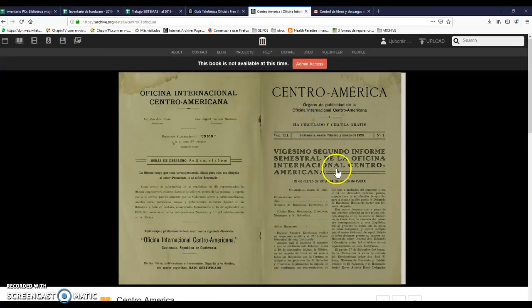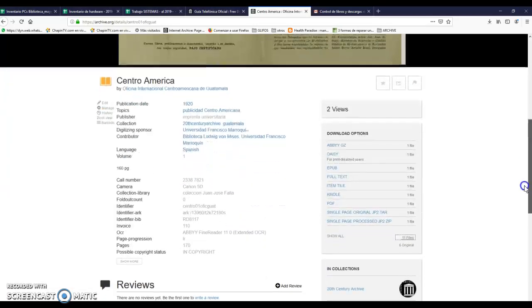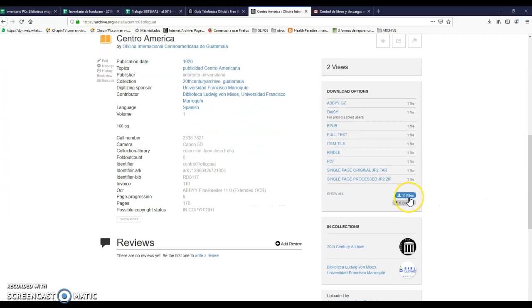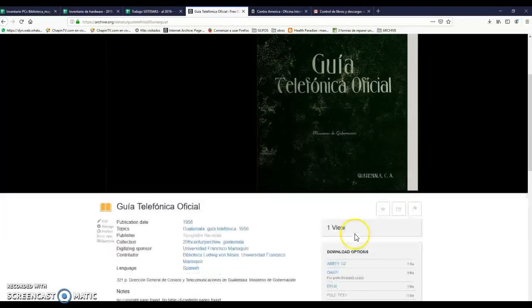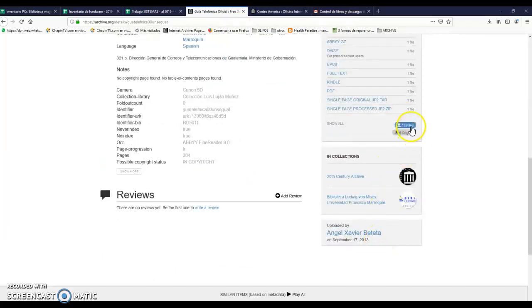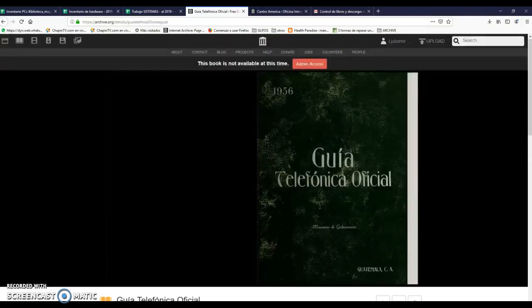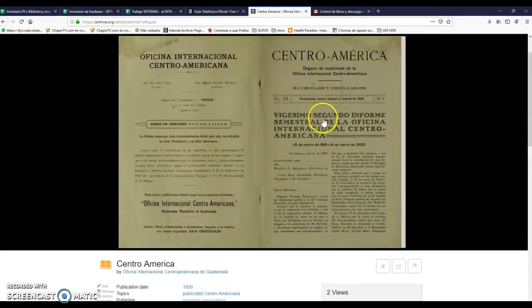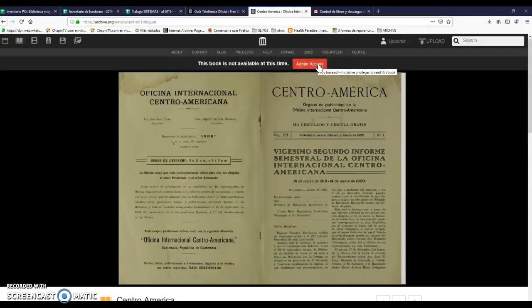for example, this is from 2019. We got only 11 files. We want to know why is that, because here we got 13. Again, we have to get in admin access when we are already logged in.